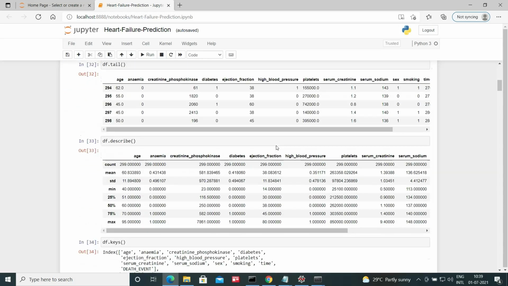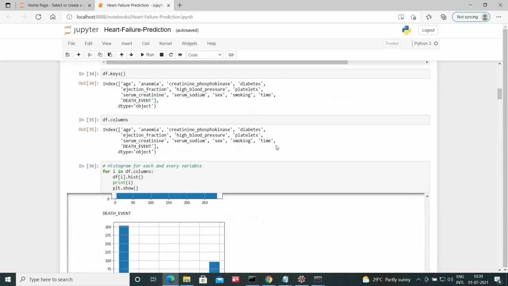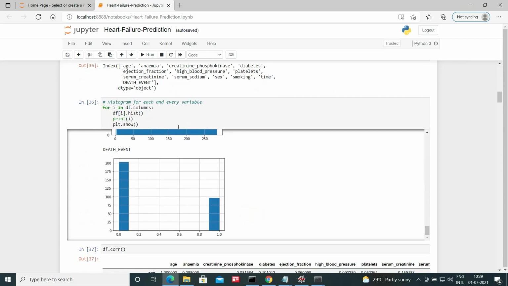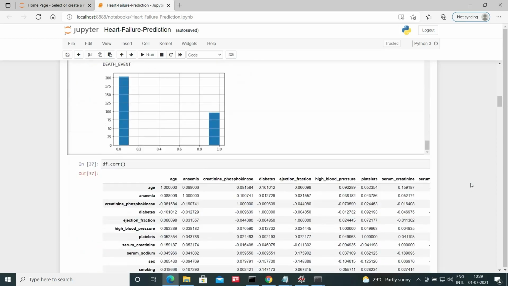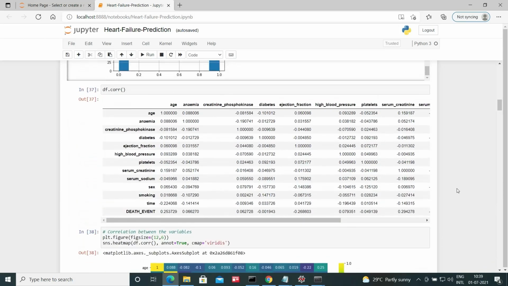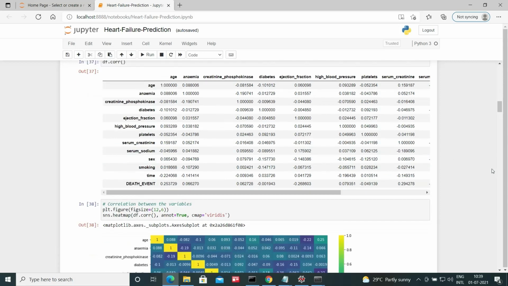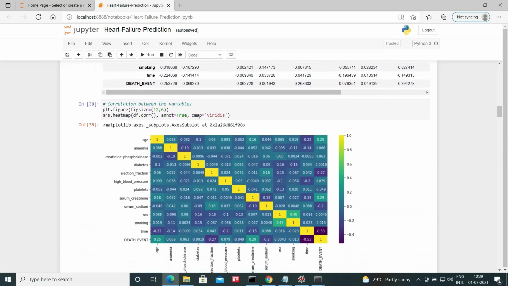And then we are plotting the histogram of each and every variable to see the distribution. And then, through exploratory data analysis, we are checking the correlations between the variables. So correlation between the variables, as you can see here in this plot.